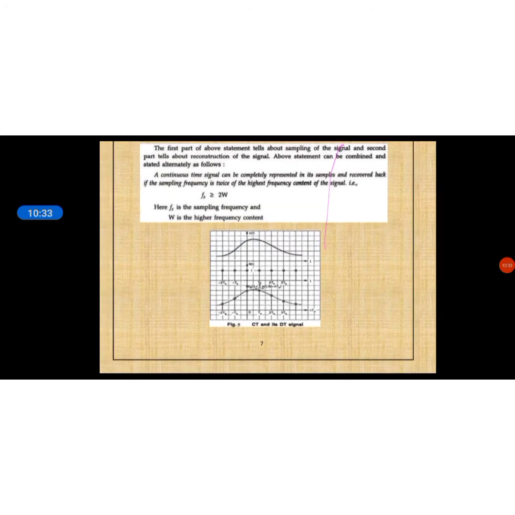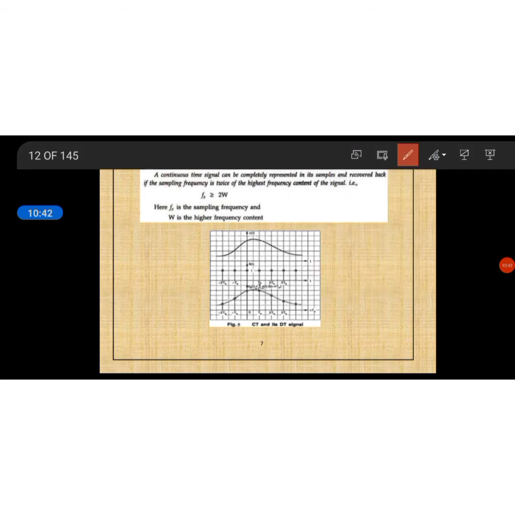So in this graph we can identify the sampling. Here this is the continuous time signal. This is weighted by the unit impulse function. If the continuous time signal is multiplied with these unit impulses at every instant, you will be getting the sampled signal.